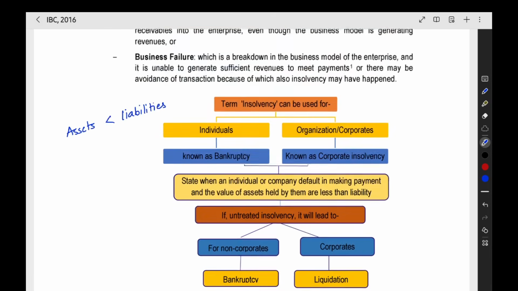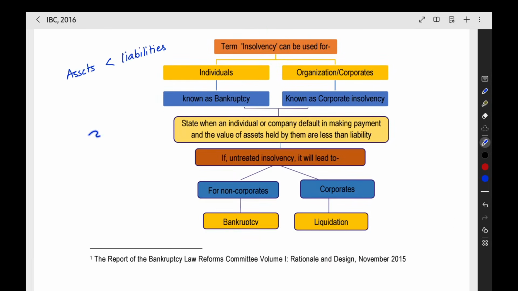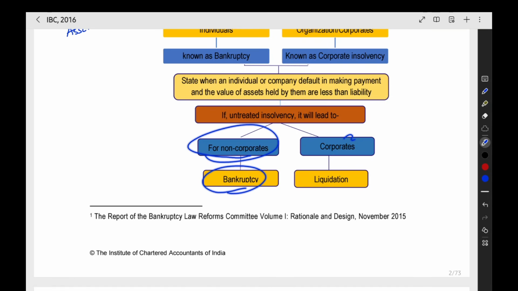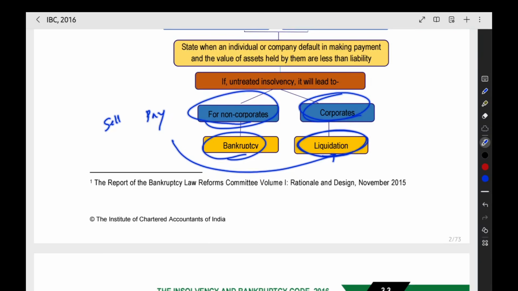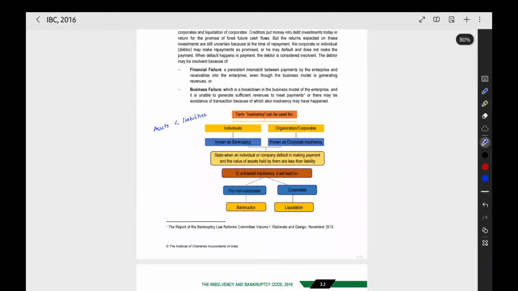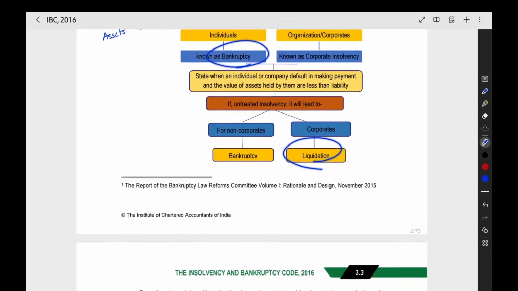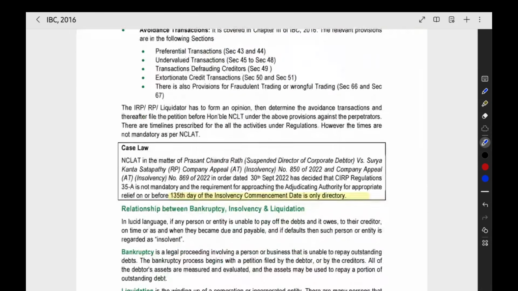Then what will happen after the insolvency? We will be selling off the asset and then pay off the liability. We will sell the asset and we will pay the liability. So that will be called as bankruptcy for non-corporates. When you're doing it for corporates, it is called as liquidation. You are selling the assets and then paying the liabilities. That is called as liquidation. Now we have understood what is the meaning of these three words: what is insolvency, what is bankruptcy, and what is liquidation. So those words are completed.